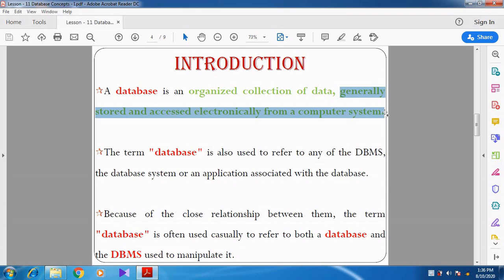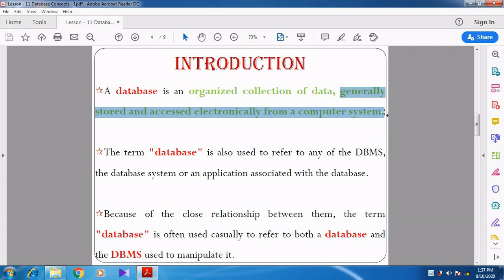See, instead of taking a note and writing and storing the data in a notebook with a pen, we are going to store the data in the system, electronically. You know already, whenever you write notes in a notebook, whatever you have written may be lost.